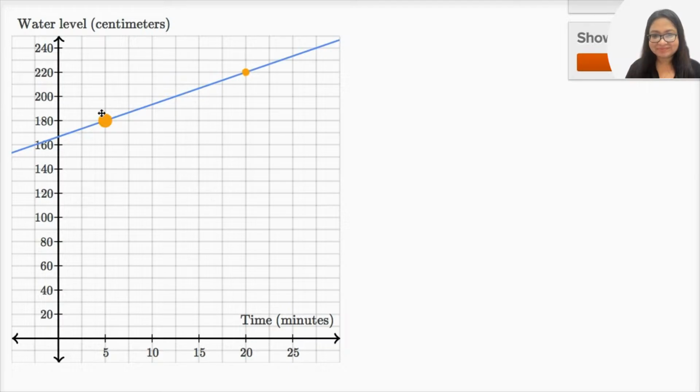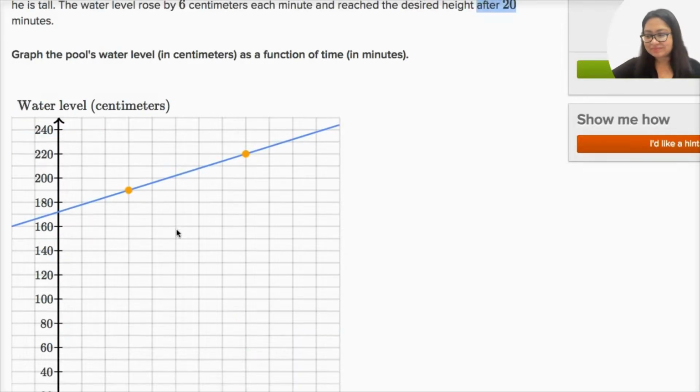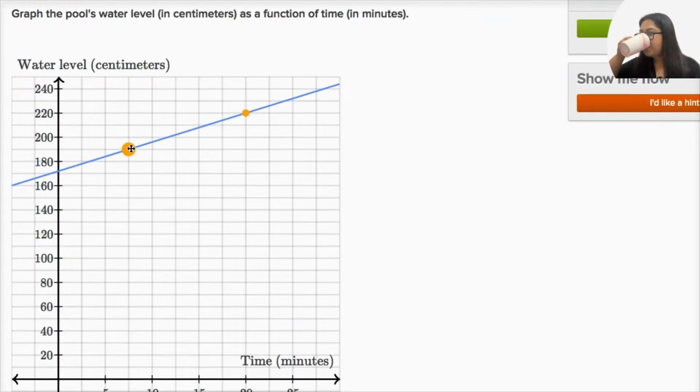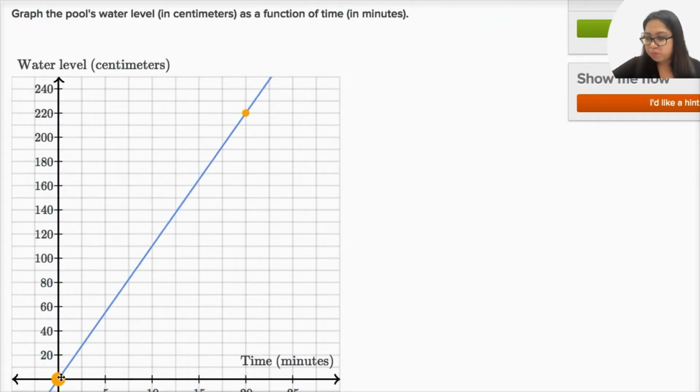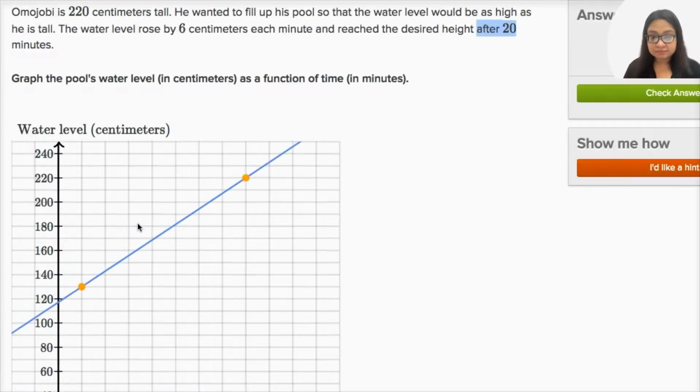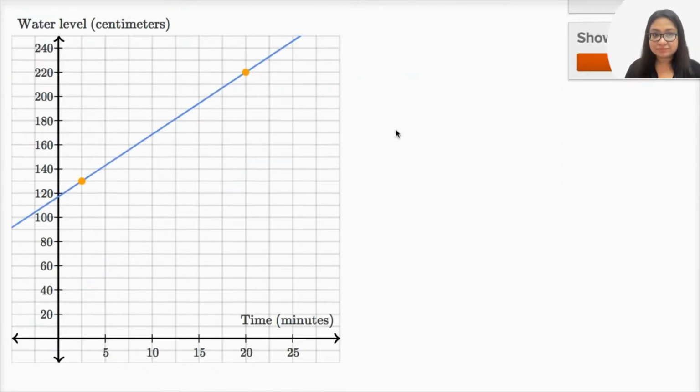Now, the other question is, where would we put this point? We needed another data point in order to define a line. You might be tempted to say, okay, maybe the water level was at 0 to begin with, but they didn't tell us that. Maybe when he started filling the pool, there was already some water in there. So we have to be a little bit more careful. But they do give us some information. The water level rose by 6 centimeters each minute.